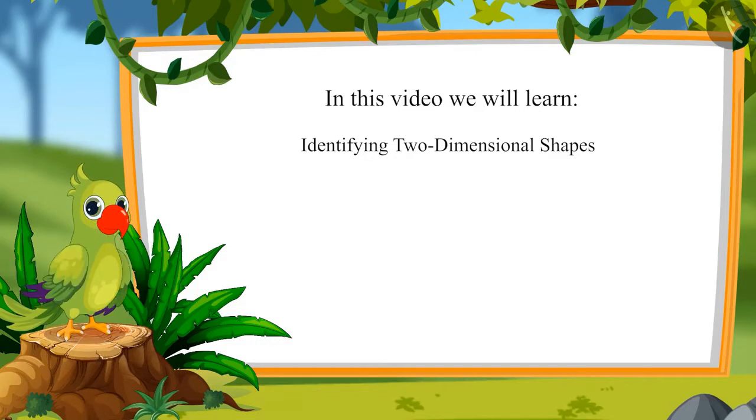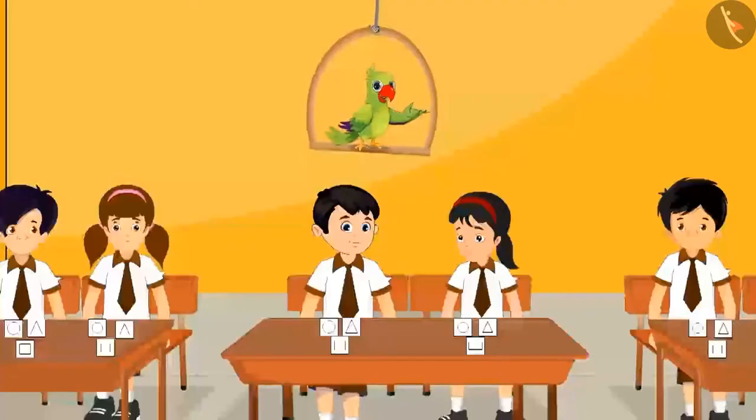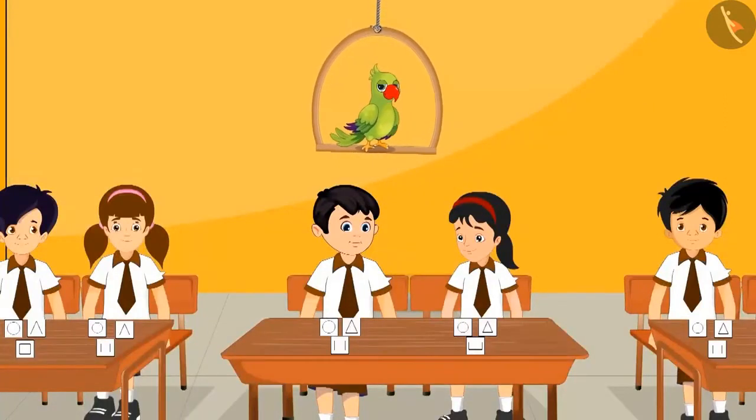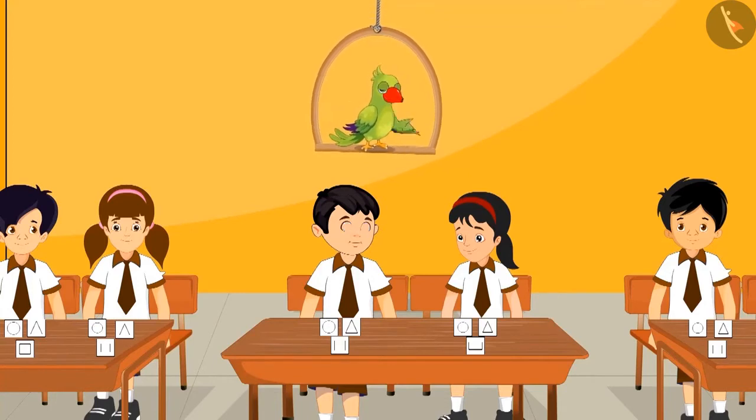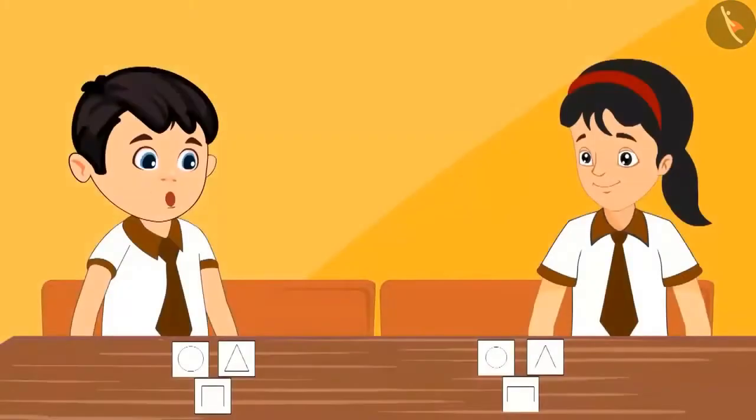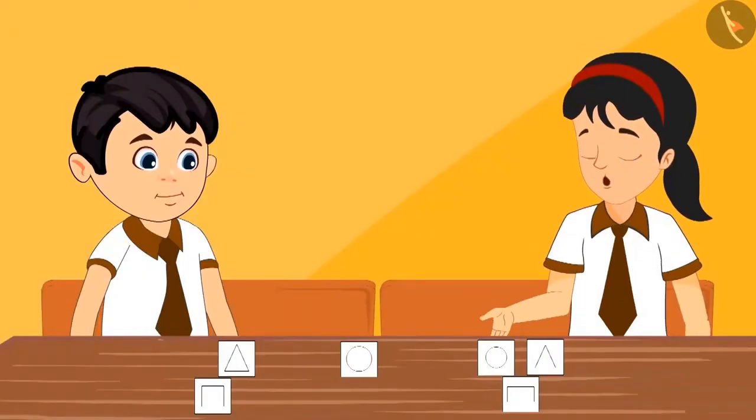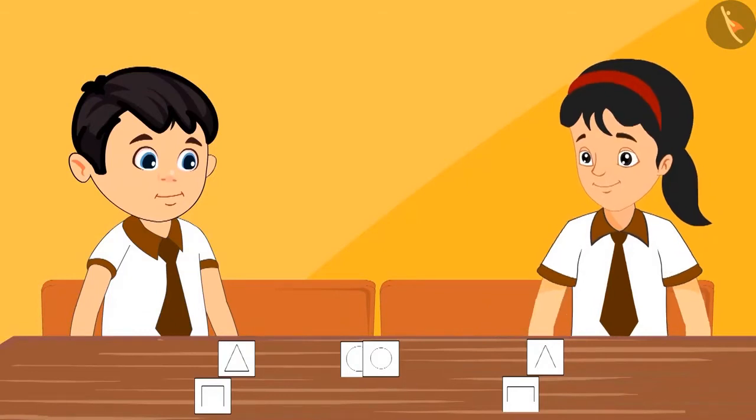Identifying two-dimensional shapes. Today in Chotu's class, ma'am gave cards of two-dimensional shapes to everyone, and they were asked to sort those cards separately. Pinky, look here. There is a circle on this card. We should keep it separately. Yes, Chotu. Just see. I also have a card on which a circle is made. We can keep these two together.